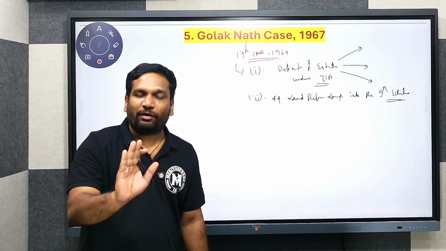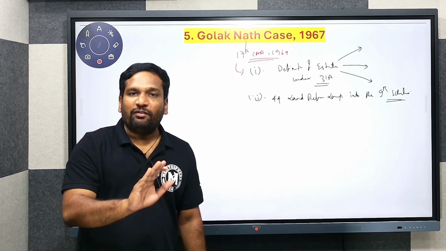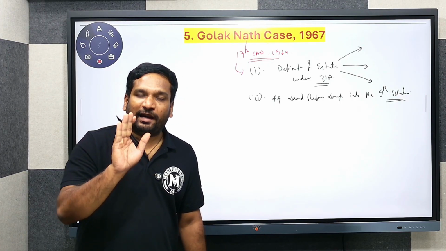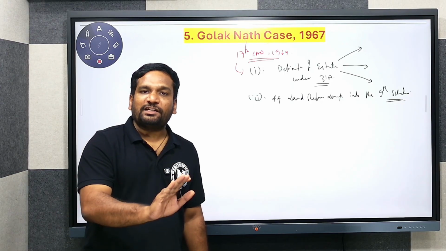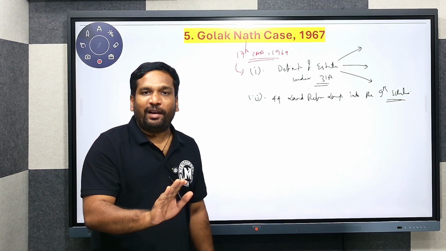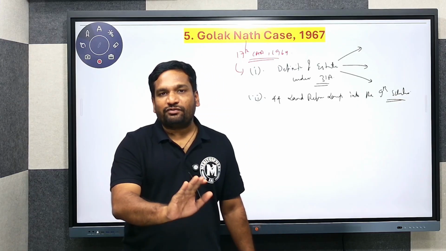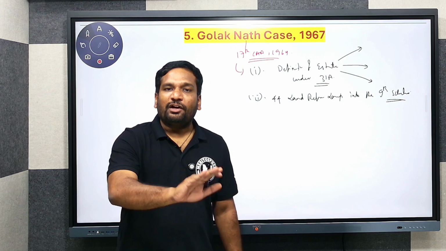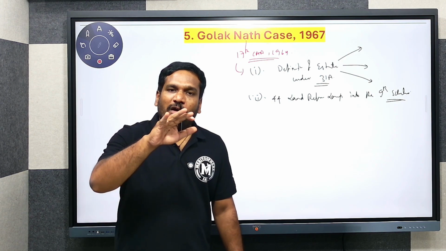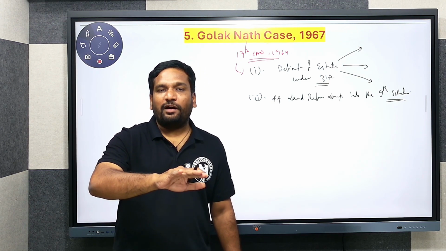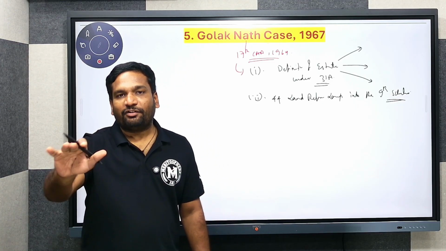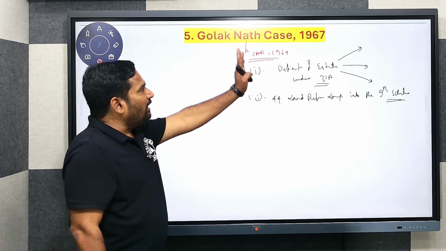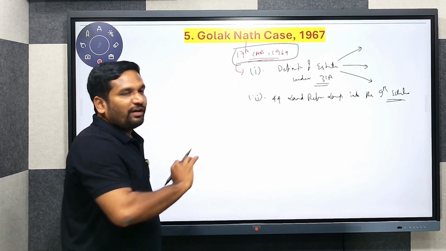But in I.R. Coelho versus State of Tamil Nadu of 2007, as we have discussed, the Supreme Court said that judicial review is part and parcel of an essential element of the Basic Structure Doctrine. Providing blanket immunity from judicial review to all laws included in the ninth schedule is against the aspirations of the Indian Constitution and destroys the Basic Structure Doctrine. So the Supreme Court said that all laws included into the ninth schedule after 24th April 1973 will be open to judicial review. So under the 17th Constitutional Amendment Act of 1964, 44 laws were included into the ninth schedule.